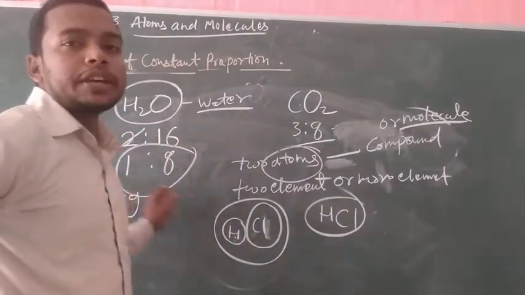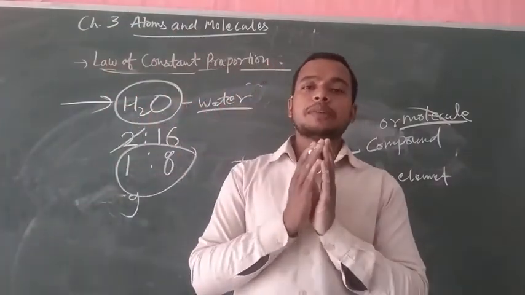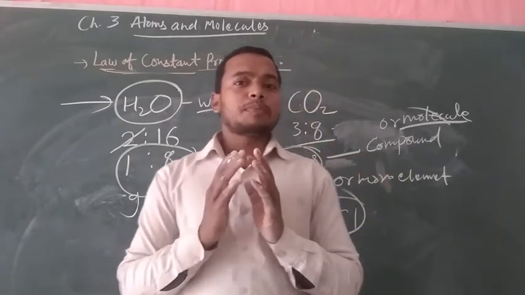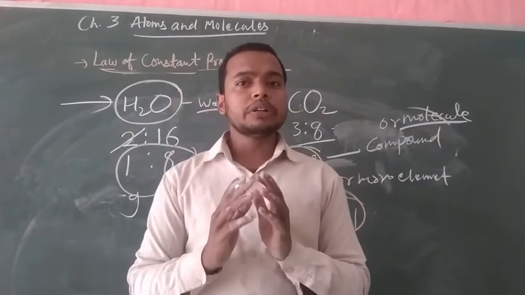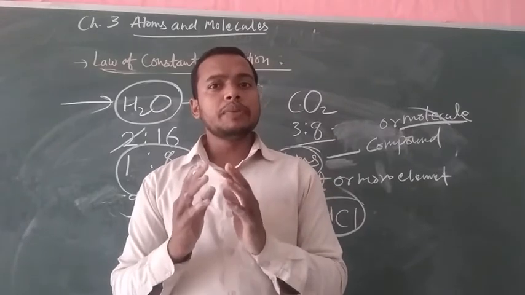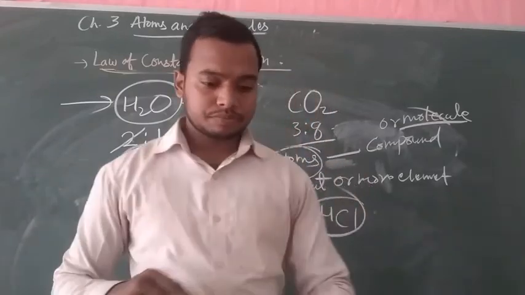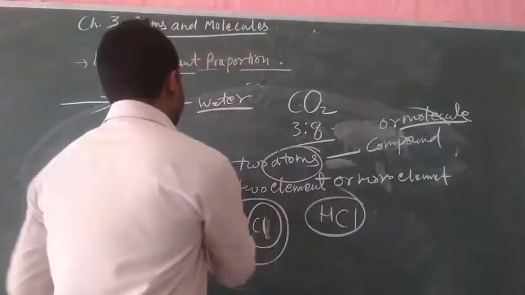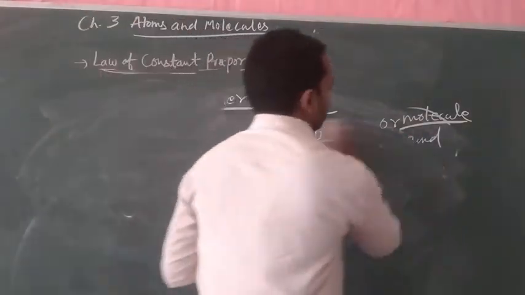In this way we can say, in reference to the law of constant proportion given by Joseph L. Proust, that during the formation of a compound, the ratio of two different elements will be constant. So in this way we say that the ratio will not vary during the formation of a compound.